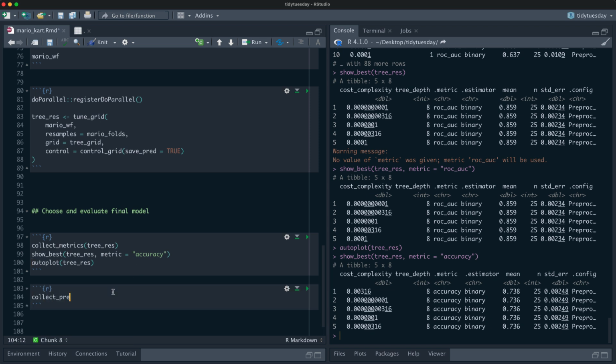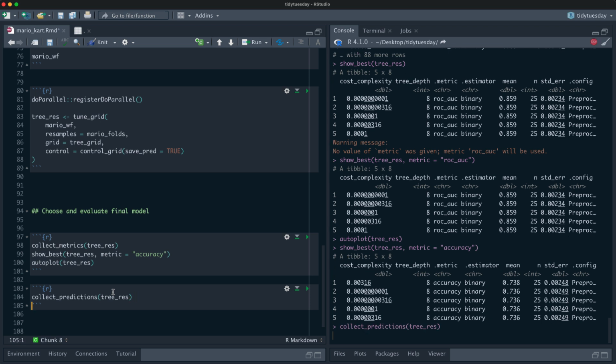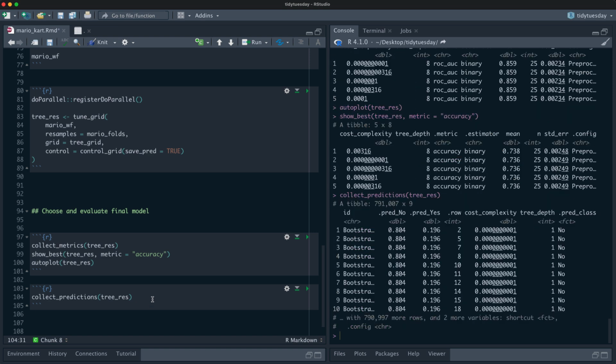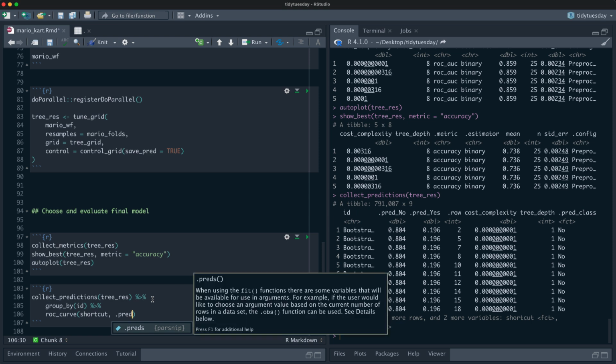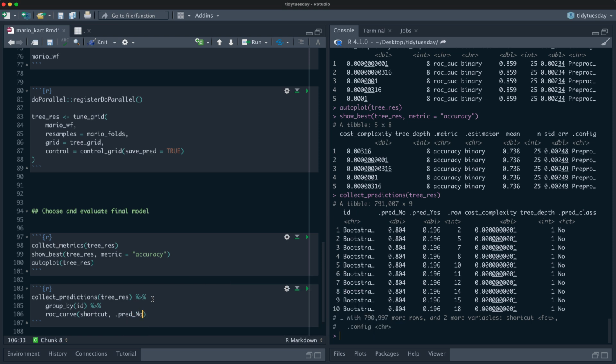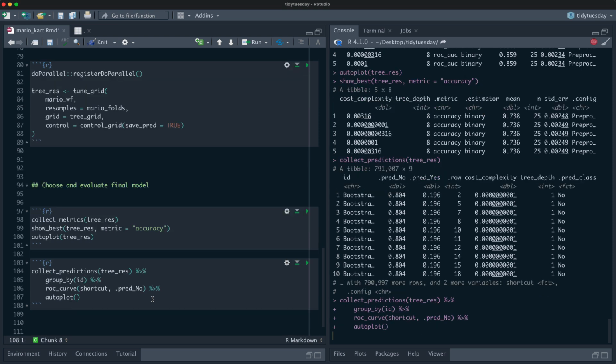So we can say collect predictions on that tree res, and it's going to unnest all of those predictions for us, like that. It's quite a lot, so it'll take a minute there. And then we can do something like group by ID, which is group by each bootstrap. Do ROC. So the true value is shortcut, and then we would say the predicted probability of no, like that. And so that will compute an ROC curve for each bootstrap, and then we can plot that if we would like. So it's going to go through and do all that, and we can see an ROC